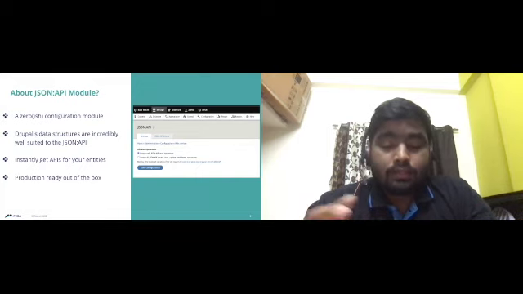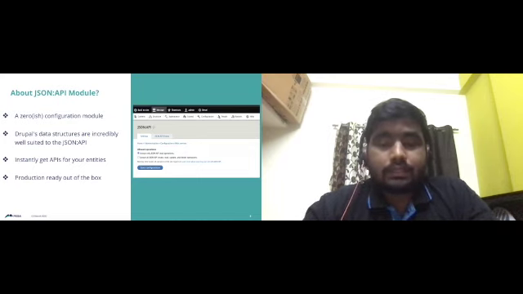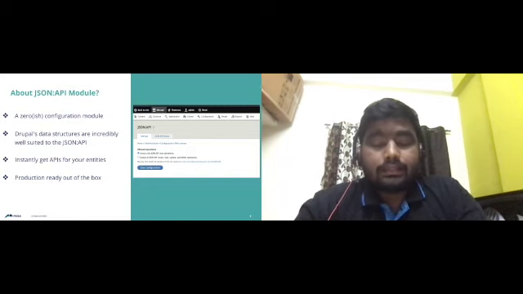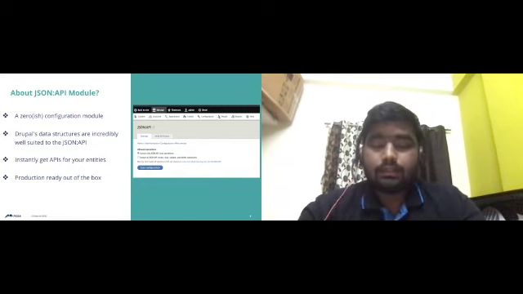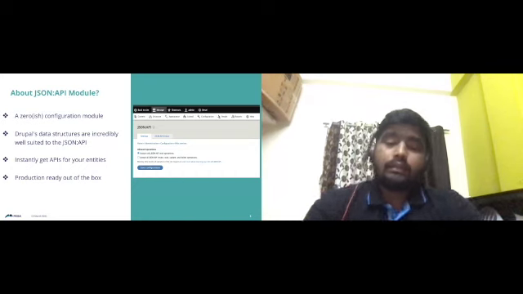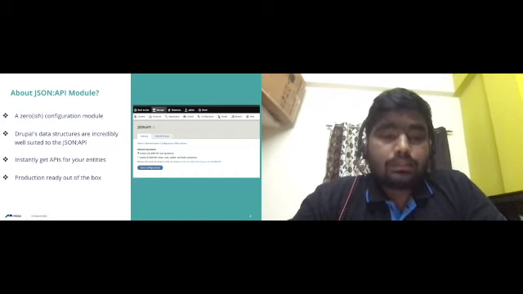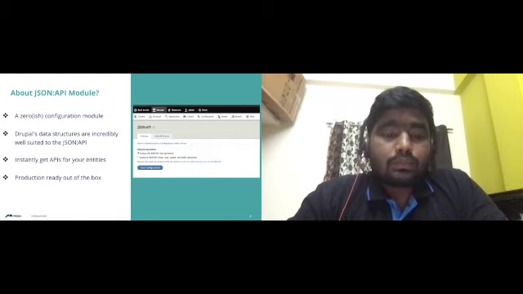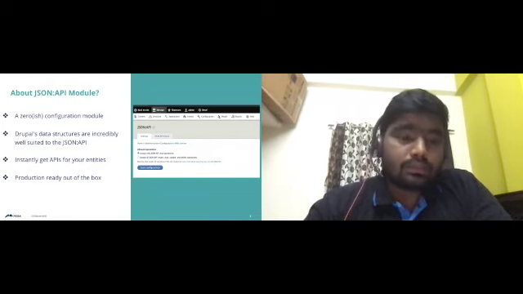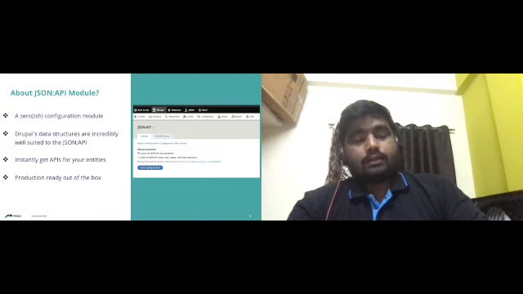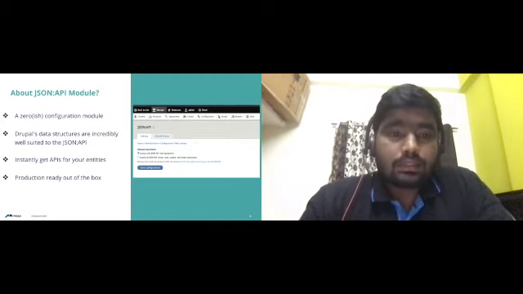Our Drupal data structure is well suited for JSON API, because it contains entities and fields, and all this information is well suited for JSON API. That is one thing. It also contains production-ready, out-of-the-box features. That's it for the JSON API module.